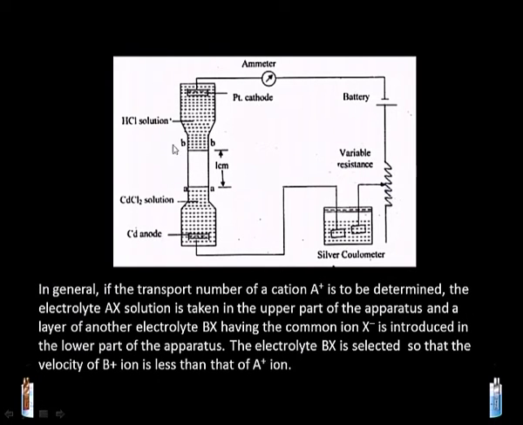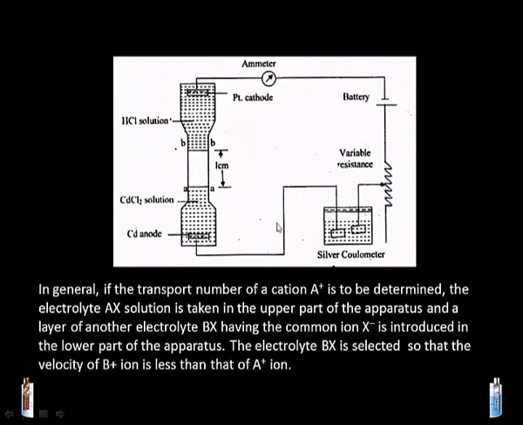In general, if instead of HCl we use any other solution like AX, and the transport number of cation A plus is to be determined, the electrolyte AX solution is taken in the upper part, and a layer of another electrolyte BX having a common ion X minus, as in the case shown with Cl and cadmium chloride, is introduced at the lower part.